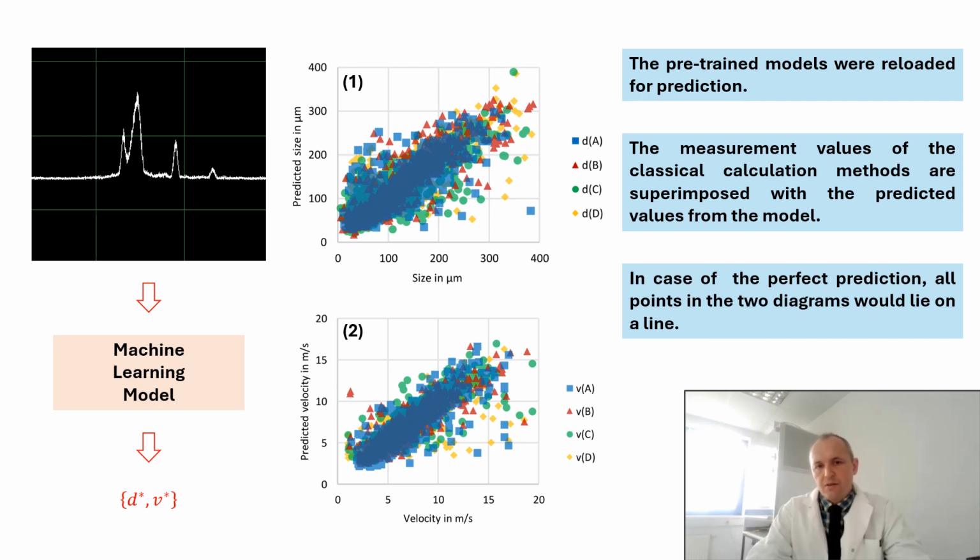The results of the prediction for individual particles are shown in diagrams 1 and 2, where the measurement values of the classical calculation methods are superimposed with the predicted values from the model. If the models had perfect prediction, all points in the two diagrams would lie on a line.